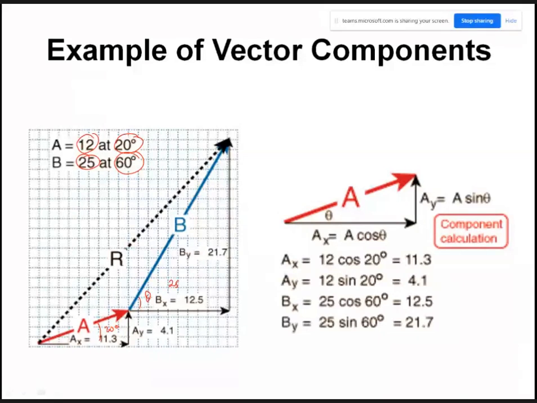Right. Now for B, this will be 25 cos 60, and this vertical component will be 25 sin 60, right? So this is how you can calculate the components.